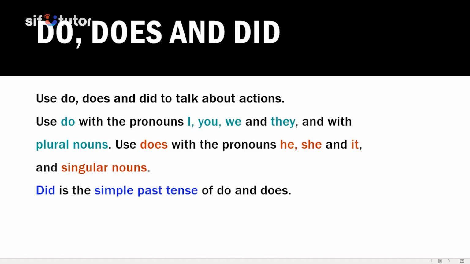And lastly, did. Did is the simple past tense of do and does. So if we're talking about something that has already happened in the past, we will use did.